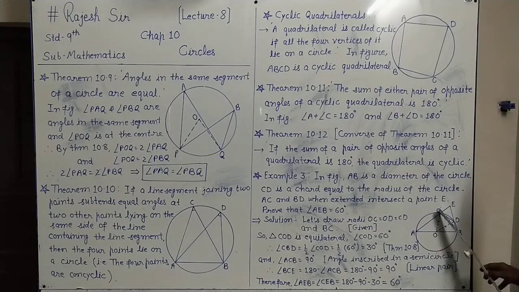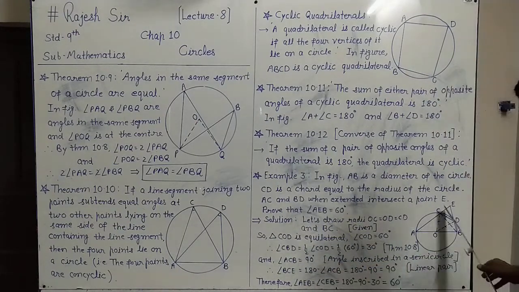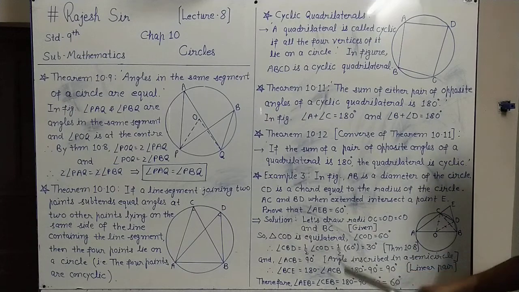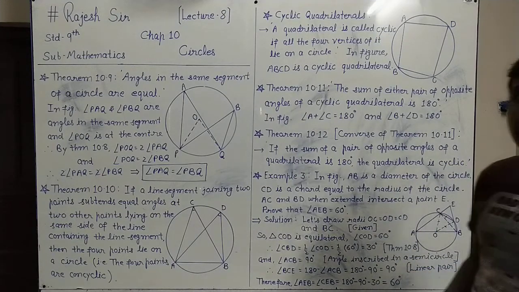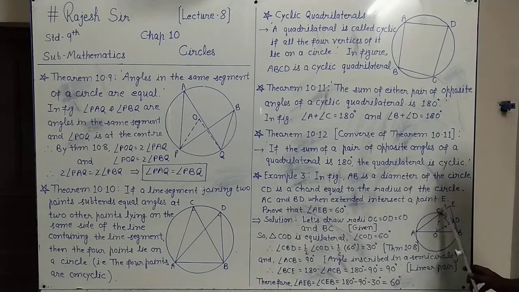In that, OC equals OD equals CD, it is given that way. So if all the three sides of a triangle are equal, it is called an equilateral triangle. So triangle COD is equilateral. And you know, in an equilateral triangle, all the three angles are of 60 degrees. So one of the angles, COD, is a 60 degree angle.